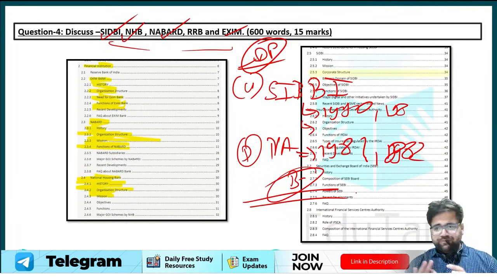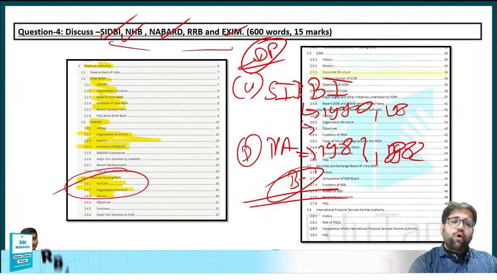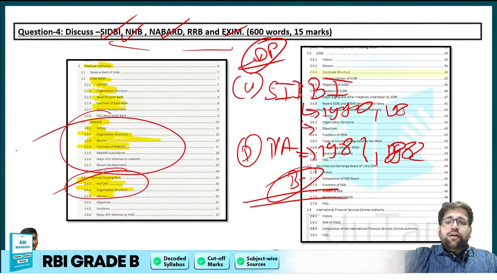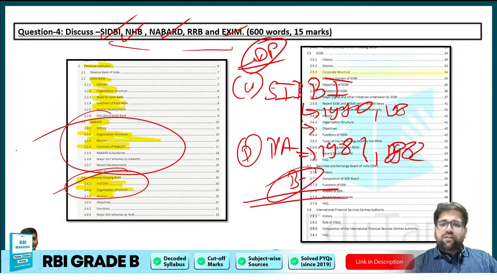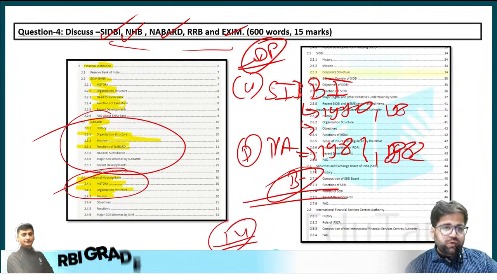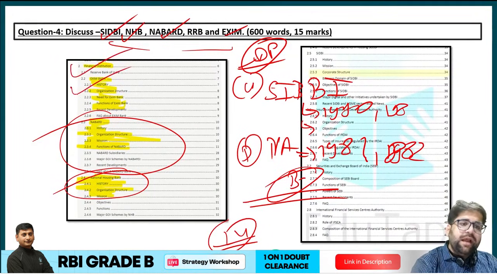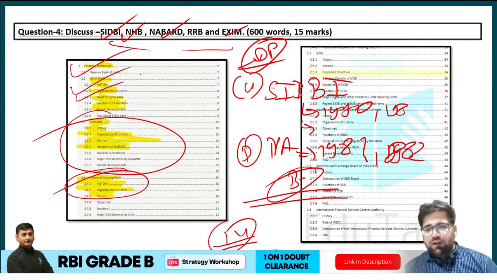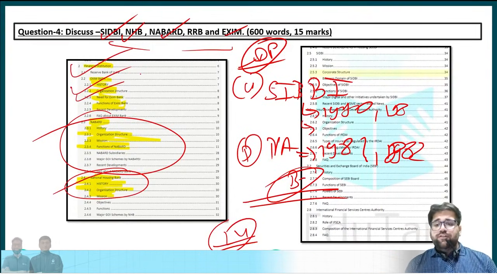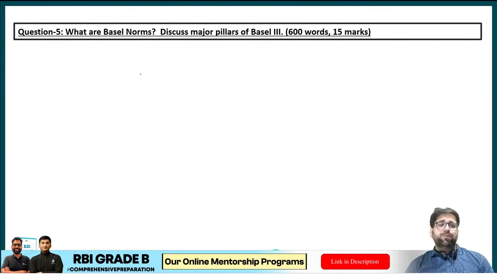A very easy concept. Same goes for National Housing Bank. So all these different concepts are covered under the financial institution chapter, which is, I think, chapter 24 of your financial institution. You would see we have covered Exim Bank, the history, and the different functions of different financial institutions. So let's go ahead to question number 5.